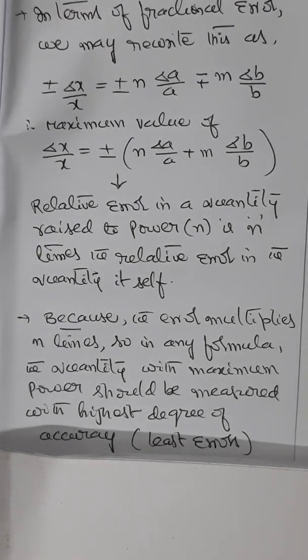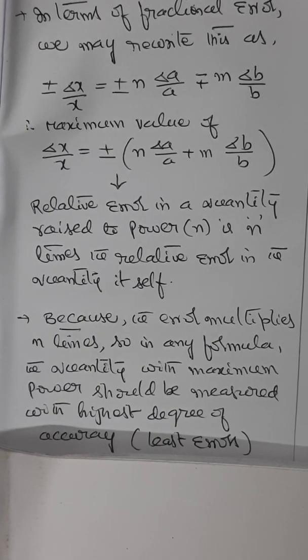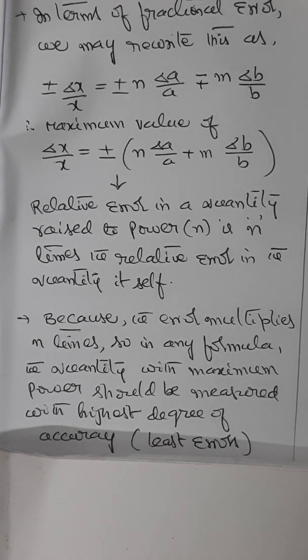If we summarize this session, we looked at errors of measurement in terms of types of errors like systematic errors, random errors, and gross errors. Under systematic errors, we saw instrumental errors, personal errors, errors due to imperfection, and errors due to external causes, and then absolute error, relative error, and percentage error.